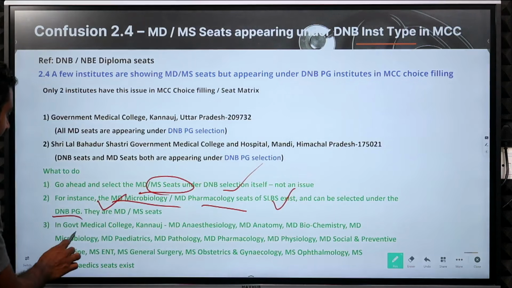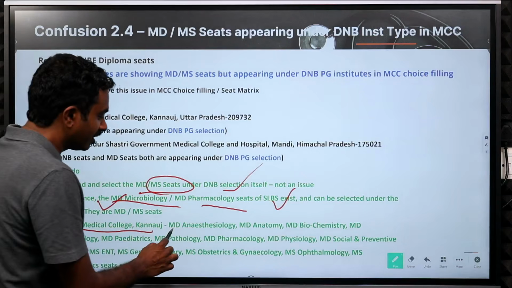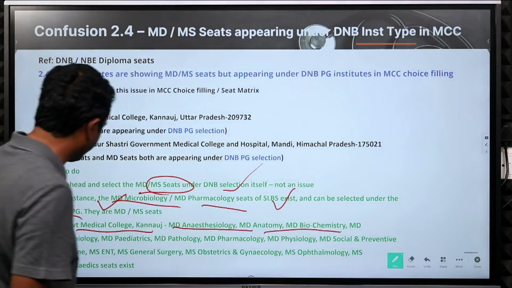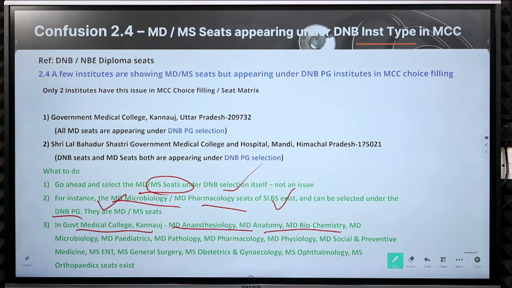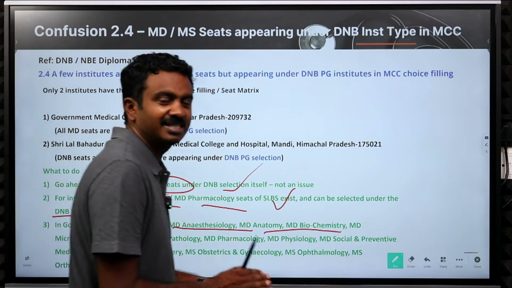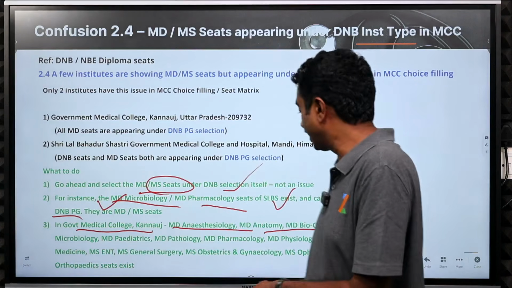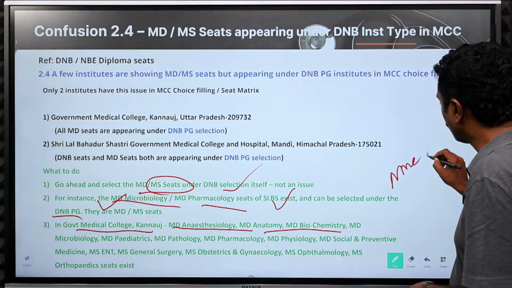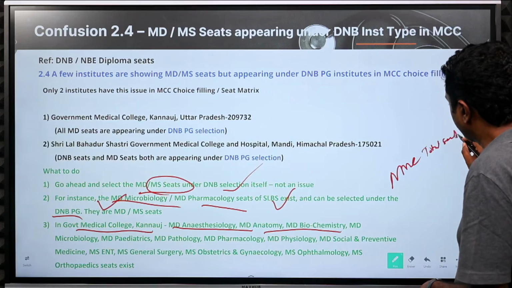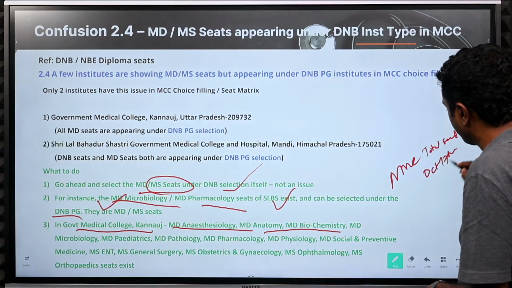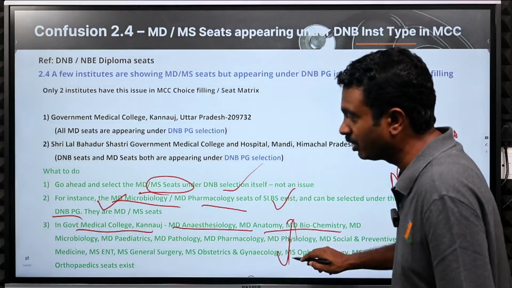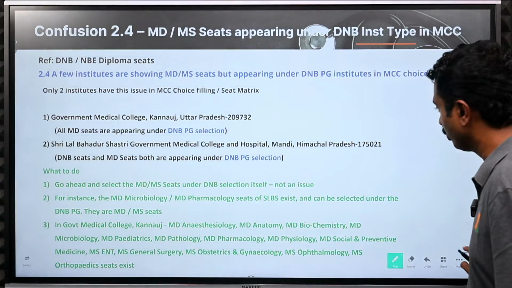It is okay. In Government Medical College, Kannauj, you will have MD anesthesiology, anatomy, biochemistry, microbiology, pediatrics, pathology, pharmacology, physiology, SPM or community medicine, ENT, general surgery, OBG, ophthalmology, orthopedics. All of these seats exist. But the only thing is they have put it up under DNB. Don't be confused that this is a DNB seat. You go to the NMC seat matrix, total seats dated October 17th, go to the NMC portal and check that all these seats will be available. Don't need to worry about that. So these 2 you can just take a look at.